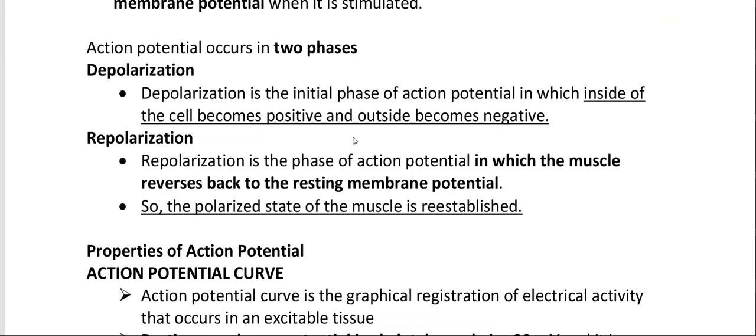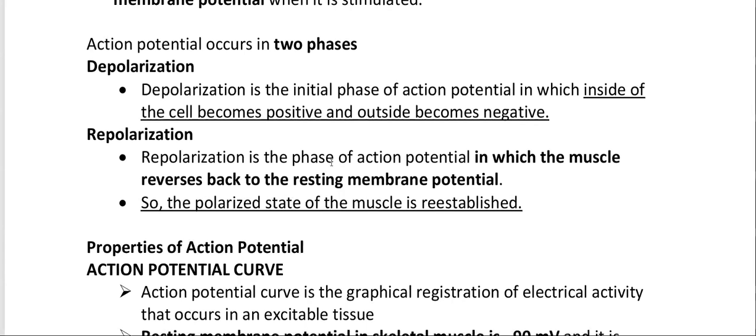Depolarization is the initial phase of action potential in which the inside of the cell becomes positive and the outside becomes negative. Repolarization is the phase of action potential in which the membrane reverses back to the resting membrane potential, so the polarized state of the muscle is re-established.